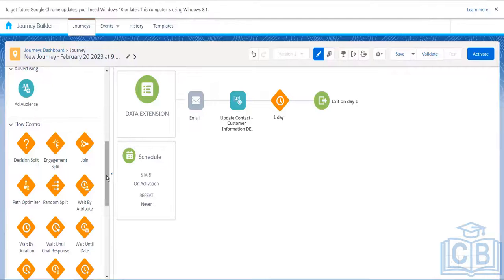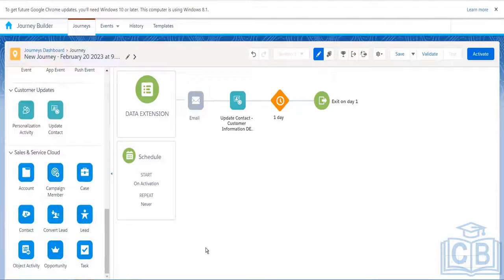Now we will be moving on to the next section, that is sales and service cloud activities. These activities are used to interact with the Salesforce objects. Let's understand. In Salesforce, we have many standard objects, right? We have account, contact, lead, opportunity. All these are standard objects. Standard objects are those which are created by Salesforce and we did not create them. Now there are some custom objects as well, which means the objects are created by the user.